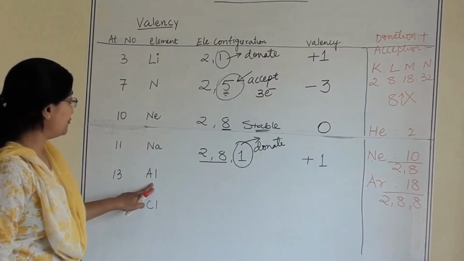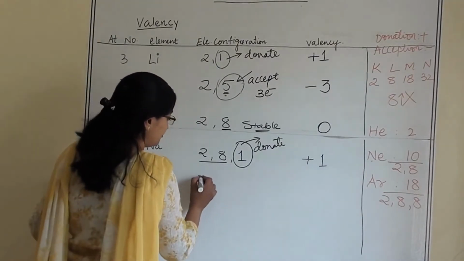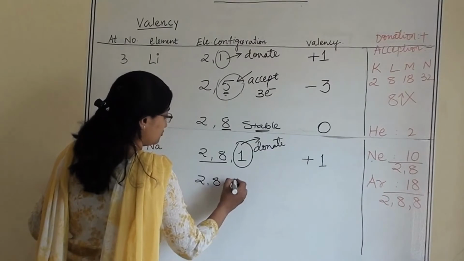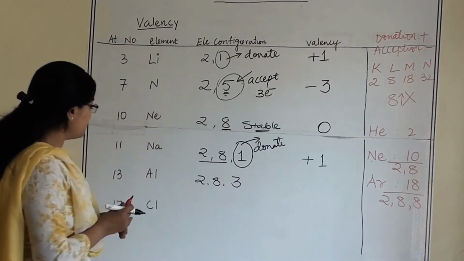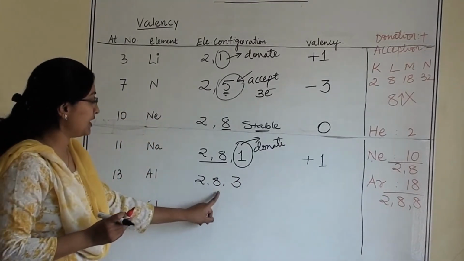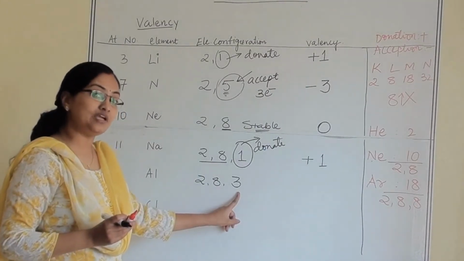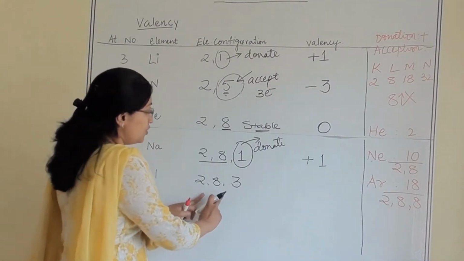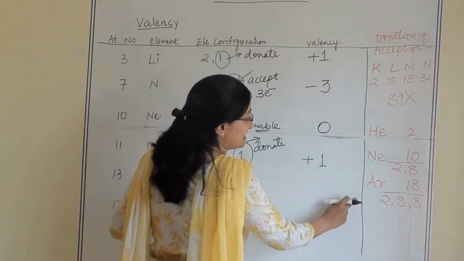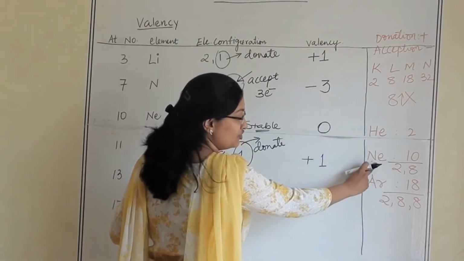Now aluminium. What will be the electronic configuration of aluminium? 2, 8, 3. What is the atomic number? 13. So 2, 8 and 3. Valence shell has how many electrons? 3 electrons. So which one will be the nearest noble gas? Neon is the nearest noble gas.